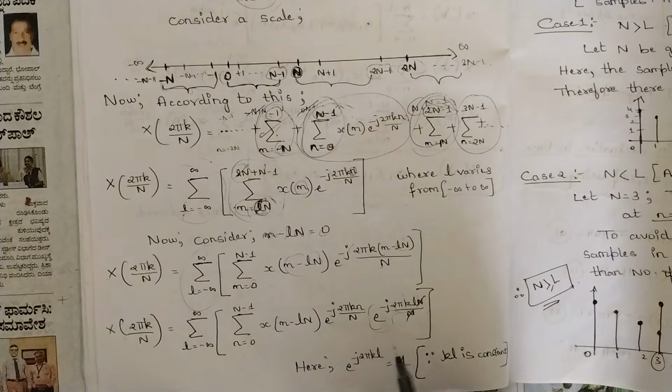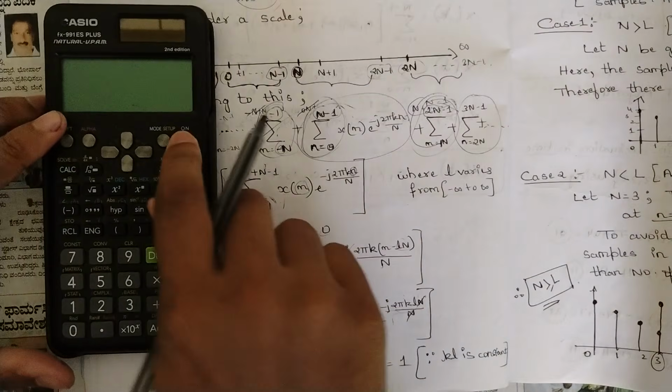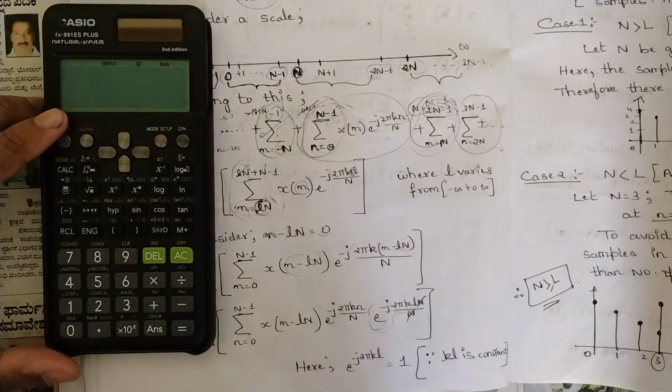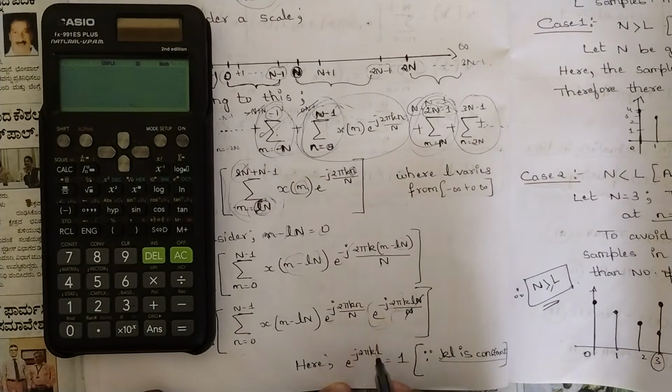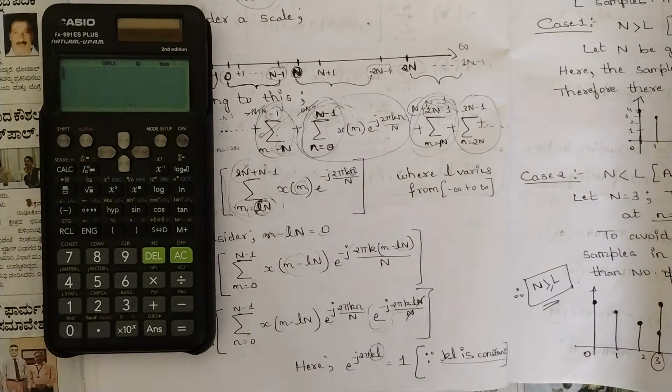Take a calculation here, and consider this kL, where kL is constant. Consider this kL to be any number of your choice.